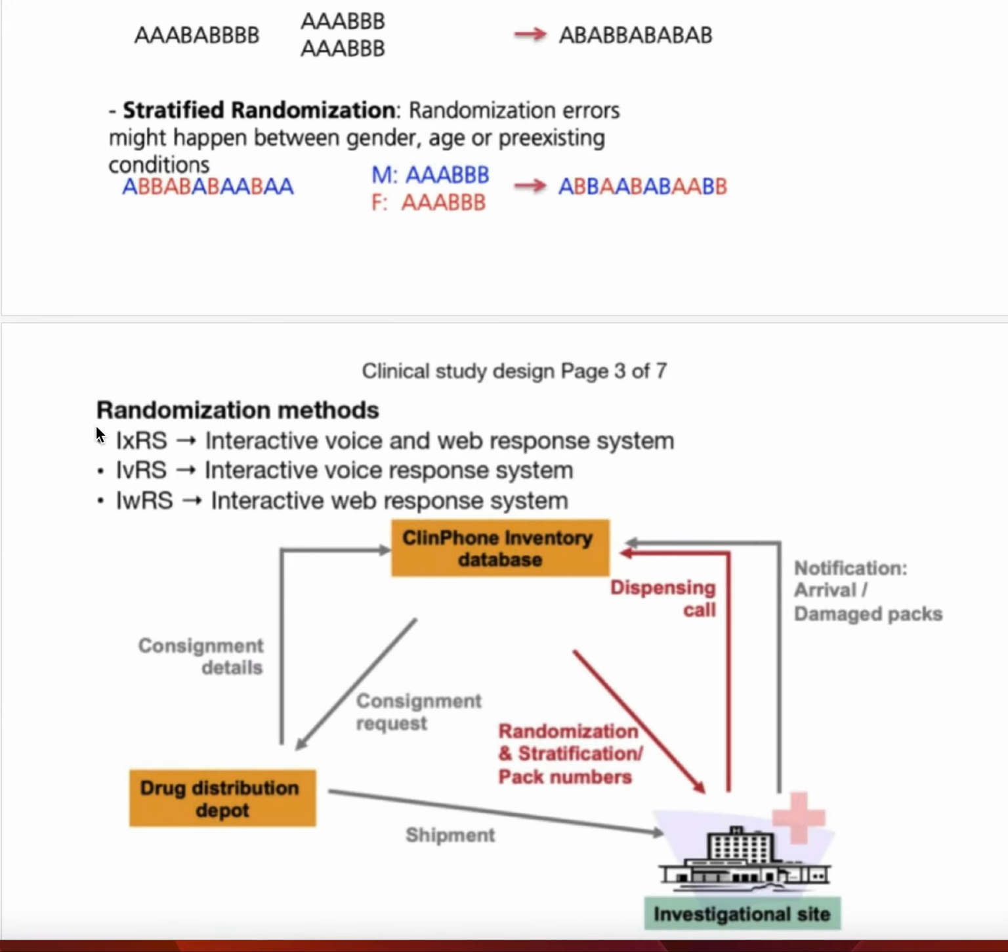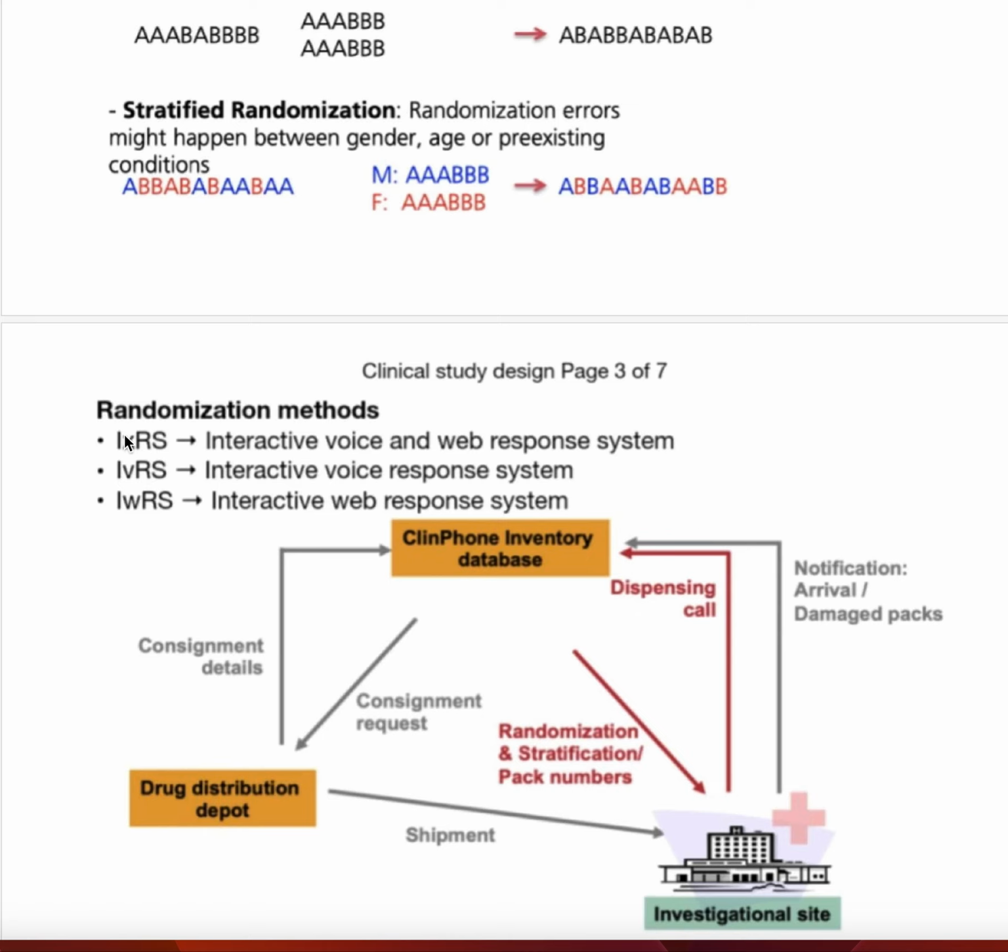Now we have something called the randomization method. There are randomization methods that we may hear about, like IXRS, IVRS, and IWRS. We want to know what these are. IXRS: the I means interactive, and RS means response system. They all share the I, interactive, and RS, response system.